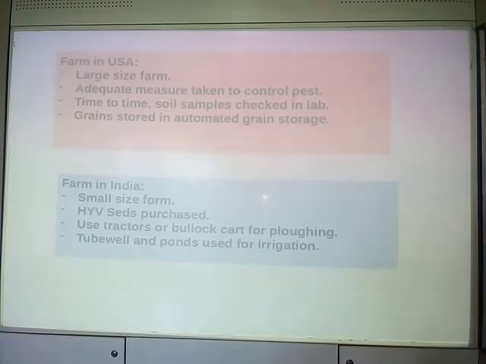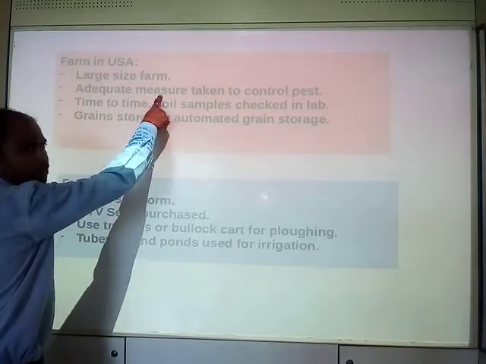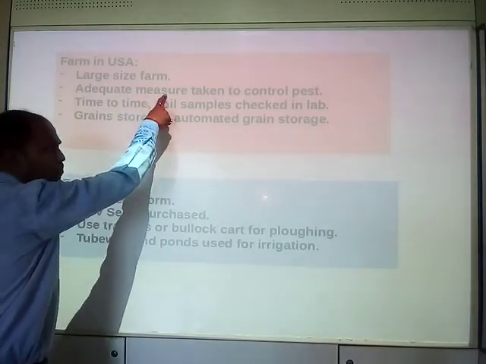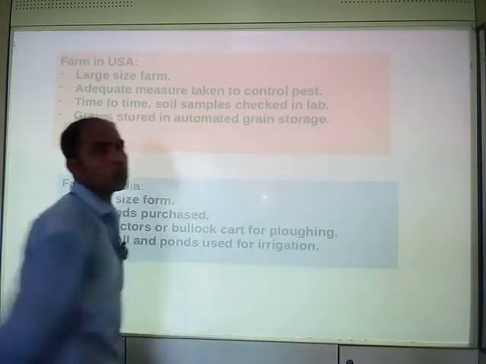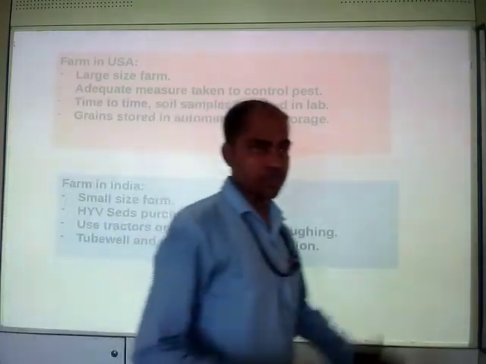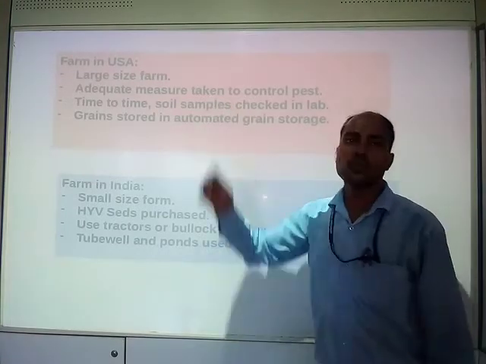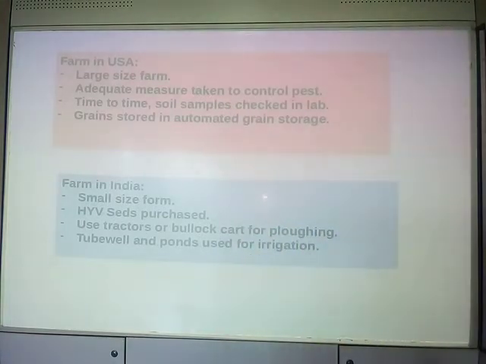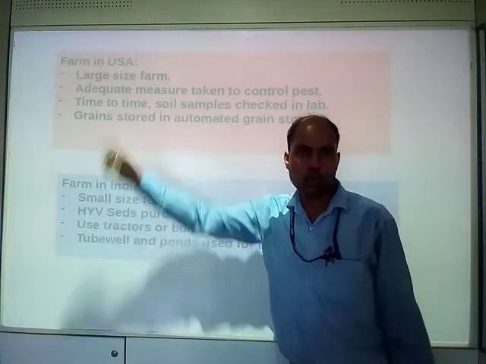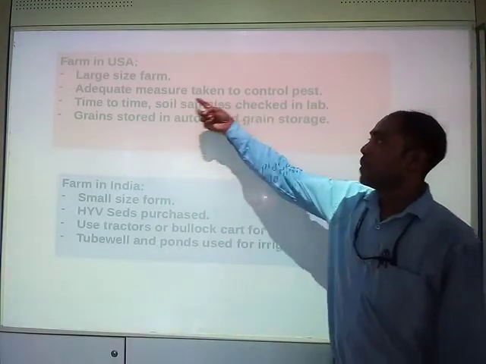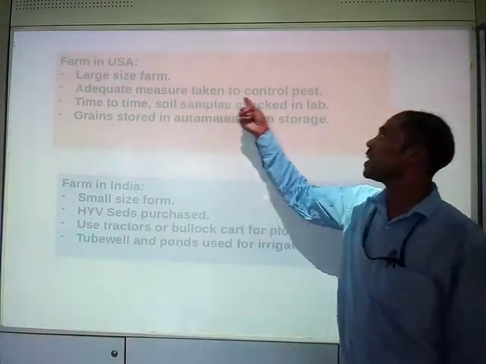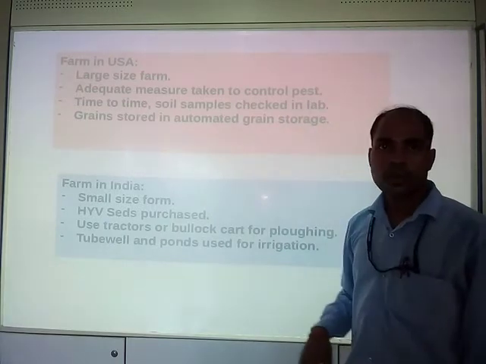Now in the USA, adequate measures, sufficient steps are taken to control pests, that means spraying of pesticides and insecticides is done with great precaution and with very powerful steps. Measures are taken to control the pest, right?